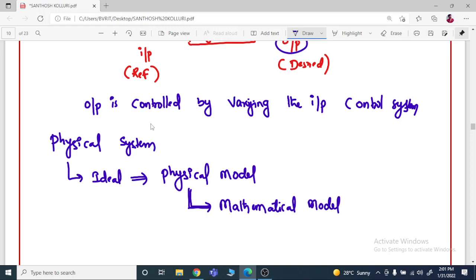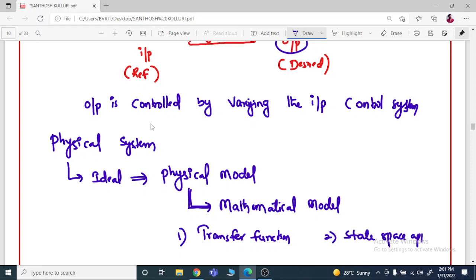To analyze a control system, we have two types of approach. The first one is the transfer function approach, and the second one is the state space approach.